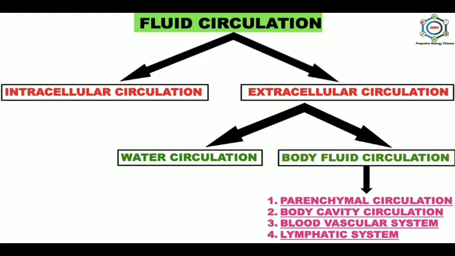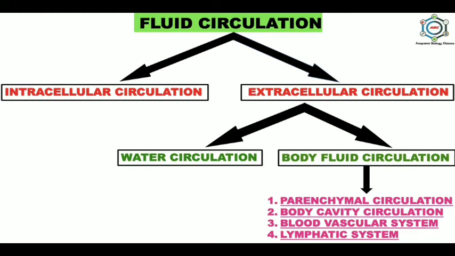Second is body cavity circulation, where there are no blood vessels. In place of the body cavity, a pseudocoel or false coelom is present, which contains pseudocoelomic fluid which distributes food materials, like in roundworms such as Ascaris.